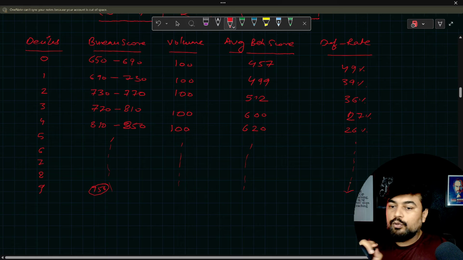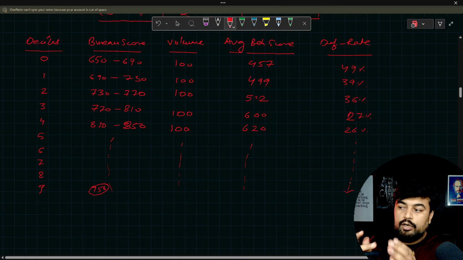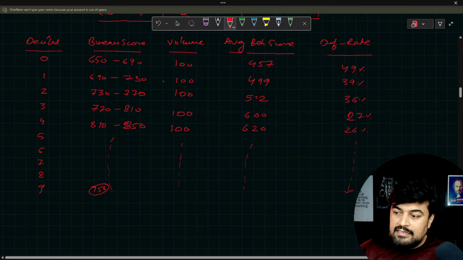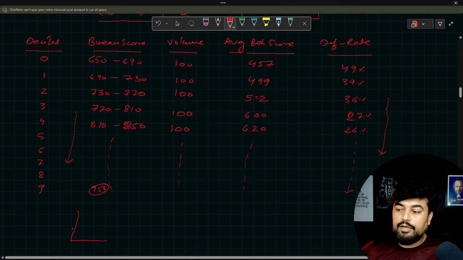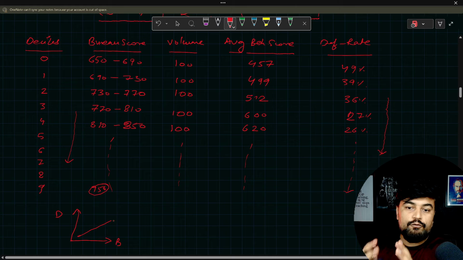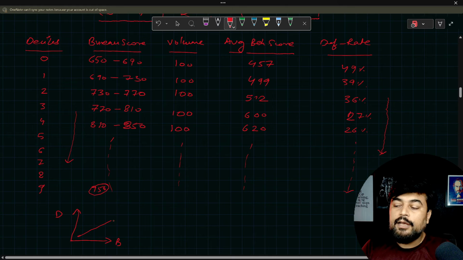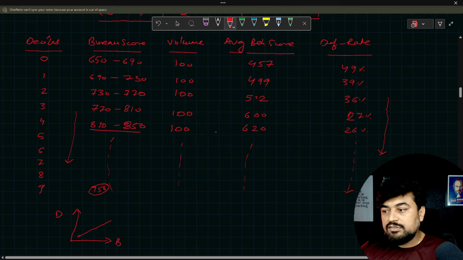Now here you can see one thing, right? The score default rate is going down. As the bureau score is increasing, the default rate is going down. So here if I plot a graph, let's say the x-axis is your bureau score, and the y-axis is your default rate. The more the score, the default rate is going down, obviously, because the more stable the person is, they will not default from the loan. So this is pretty clear.